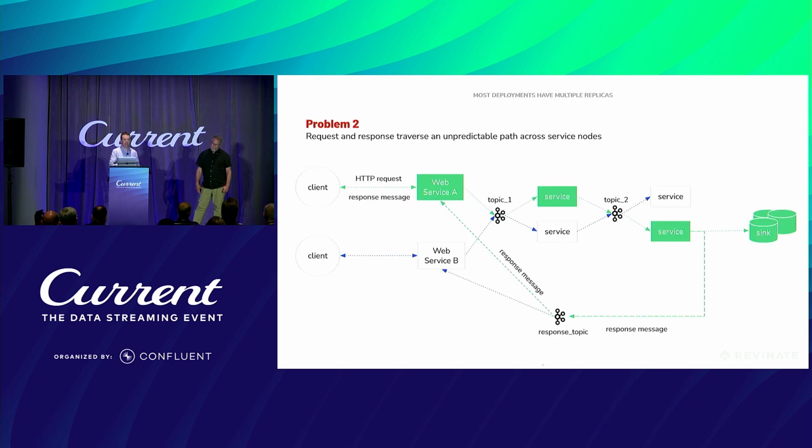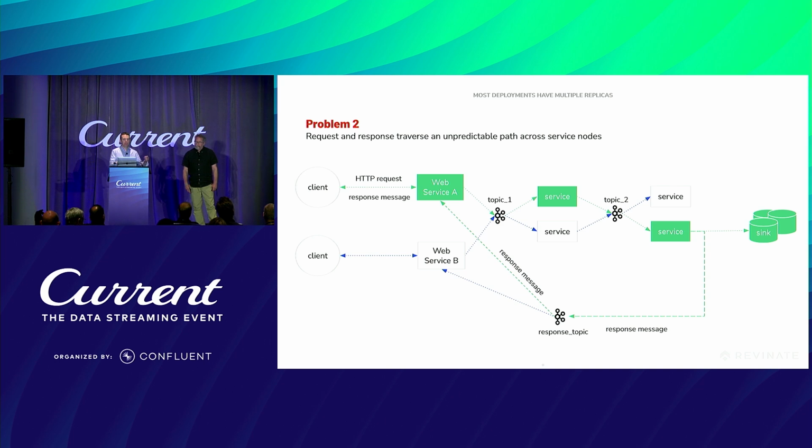The second piece of that is, now let's say you have more than one service running. Typically you do in production because you don't want to have a bad day. And so we've got replicas that are running. And so let's say that one client connects to service A and sends a message there. It's expecting a response. Great, so the message on our end goes from service A, goes through the topics, comes back around to this response topic.